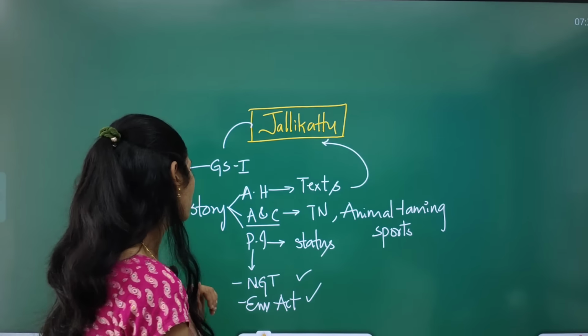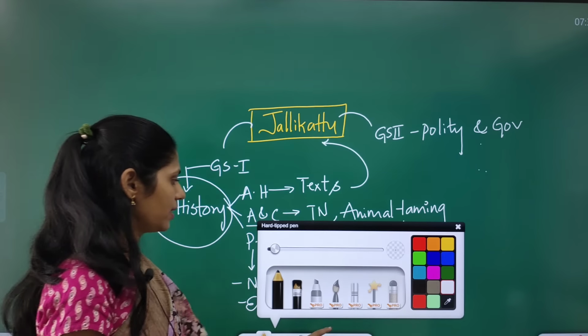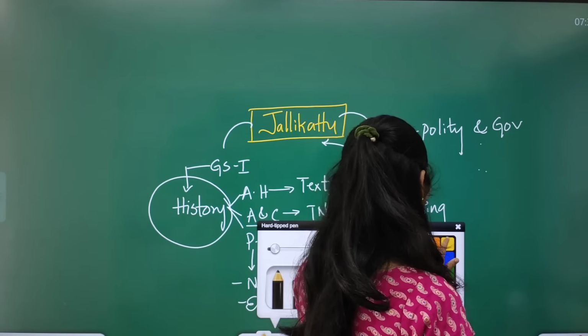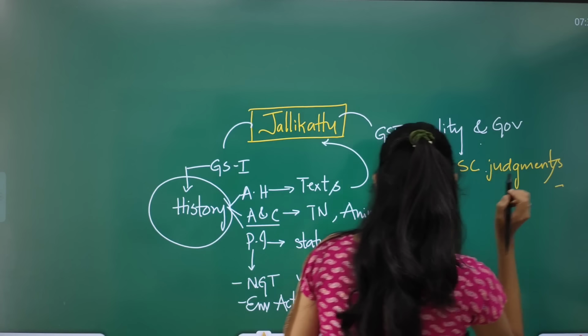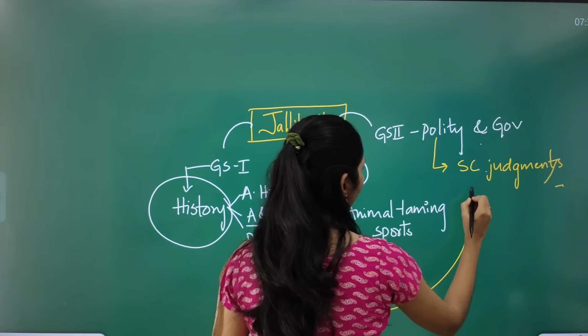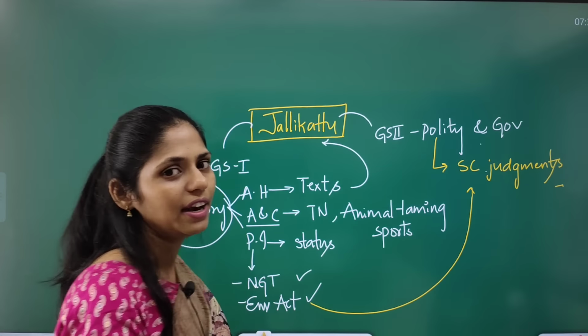And from GS paper 2 also we can connect this topic from polity and governance point of view. So from where can we connect this topic? Like what are the Supreme Court judgments? Here the environmental activists will file petitions in the Supreme Court, and finally the Supreme Court needs to take those cases and give the judgment.